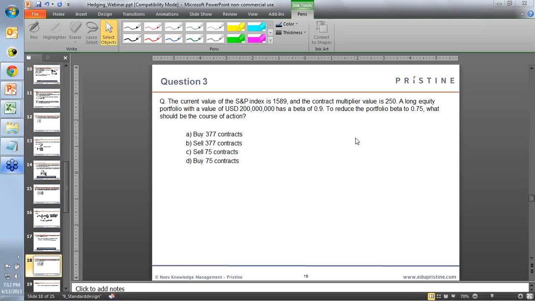You want to reduce it to 0.75, that is the beta new is 0.75. So what should be the course of action in this case? So again, we'll be using the formula mentioned in the previous slide. I'll give you 30-40 seconds to work this and give me the answer in the chat.